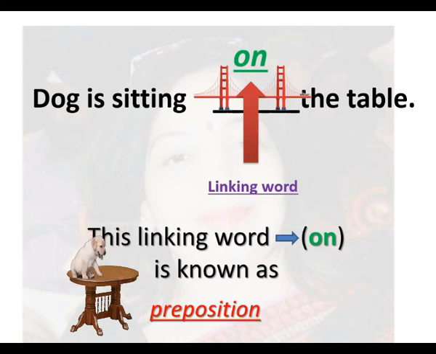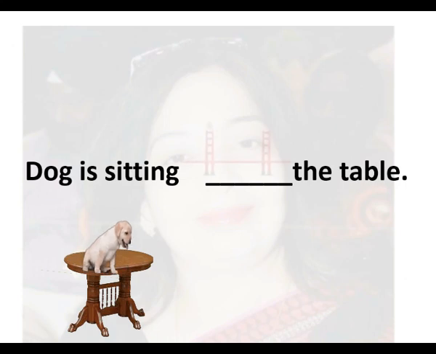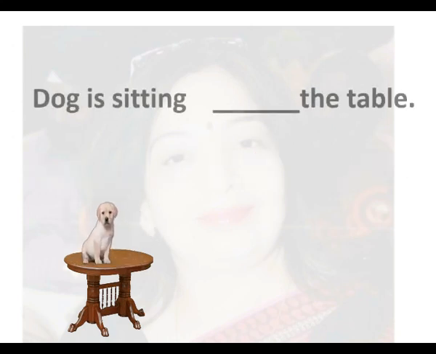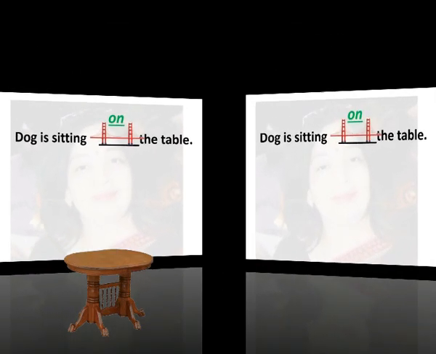Children, imagine if on is not there in the sentence, how would the sentence be? Dog is sitting the table. अगर on इस सेंटेंस में नहीं होता तो इस सेंटेंस का कोई मीनिंग होता? No. It wouldn't make any sense. So, on is a very important preposition. It shows the position of the dog here.